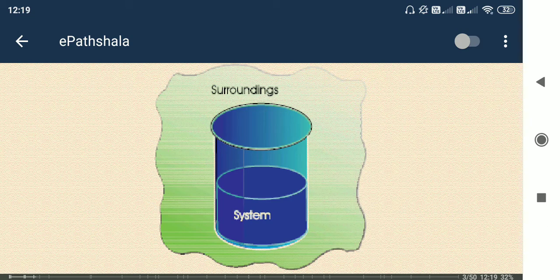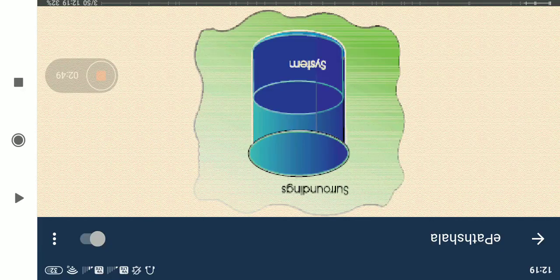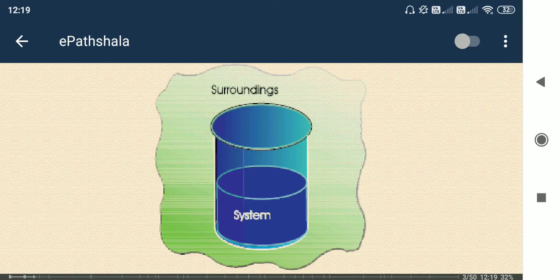Mass transfer is not occurring, which means no substance is released into the environment. That is for the closed system: the mass is not transferred from one place to the surrounding.